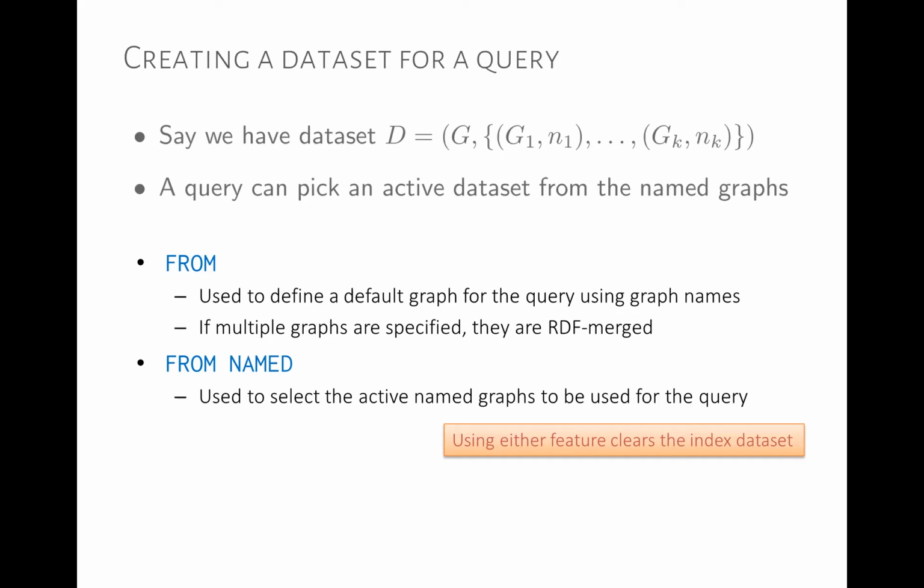As promised, we have to remember what an RDF merge is. So the idea of FROM is we can name multiple graphs, N1, N2, N5, for example, and say, I want these graphs in my default graph. So what happens is FROM will apply an RDF merge of the graphs named by N1, N2, and N5, G1, G2, G5, and form a new default graph for the query.